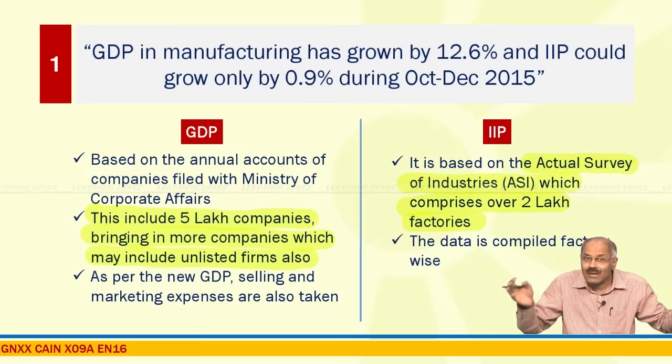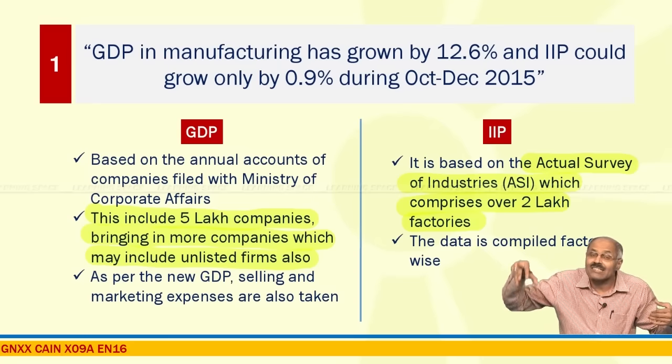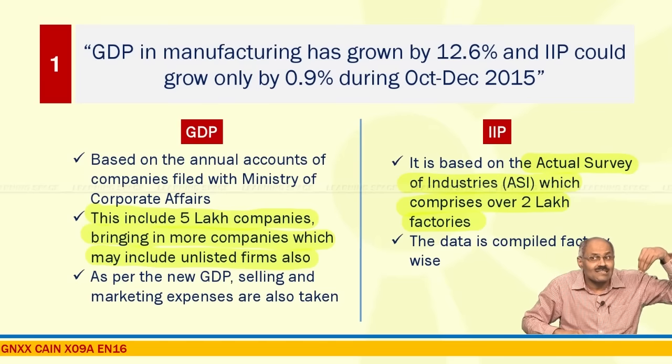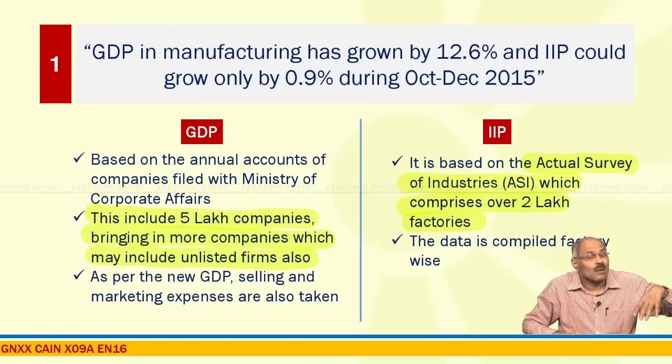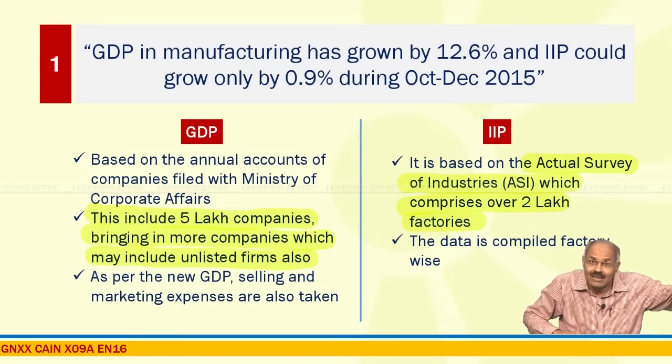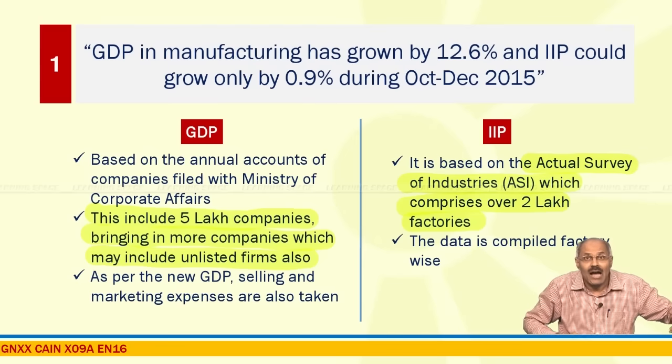This is the basic reason for divergence. IIP reflects the reality because it is the actual survey of factories, but GDP in manufacturing, calculated based on the information filed, is somewhat misleading. That's why our GDP in manufacturing is showing more than 12%.